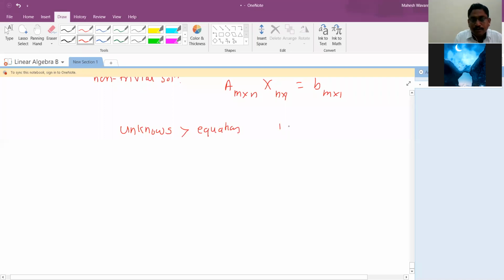So let equations be m and unknowns be n. That means m is greater than n. So what will be the rank of this coefficient matrix?